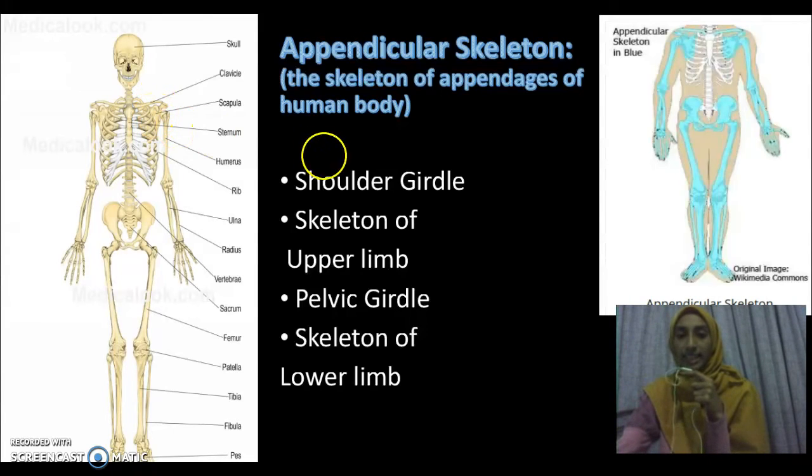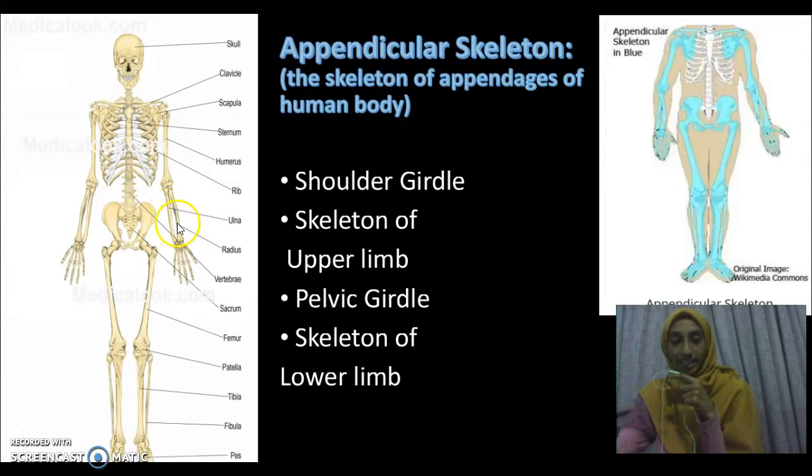Next is the skeleton of the upper limb. It has 30 bones. It consists of humerus, ulna, radius, carpals, metacarpus, and phalanges. Carpals and metacarpus are down here. That's for the skeleton of the upper limb.